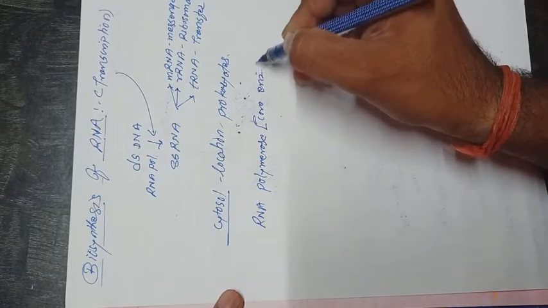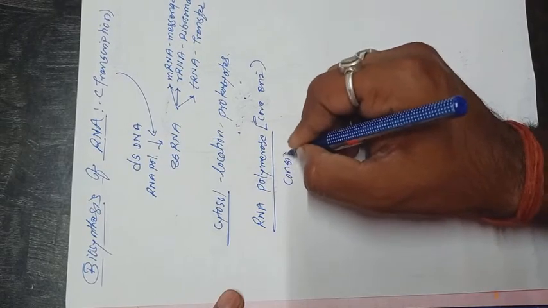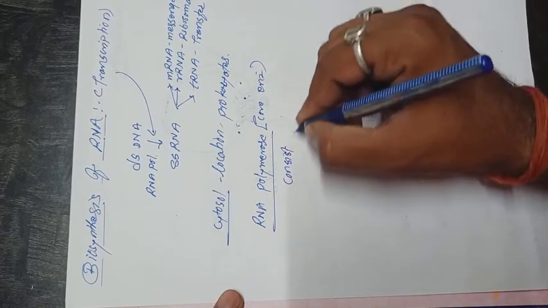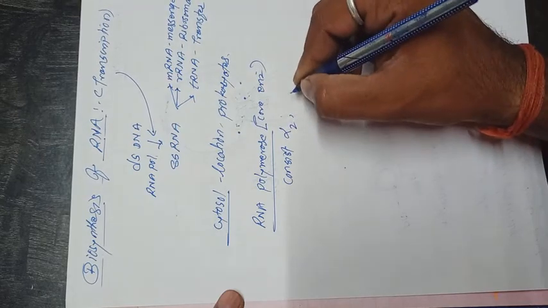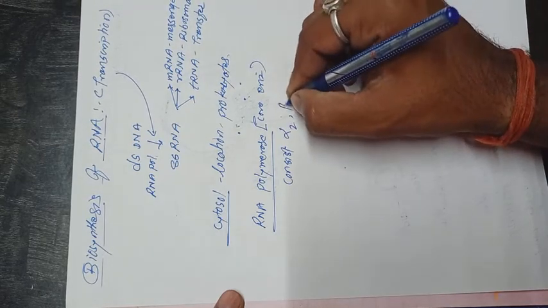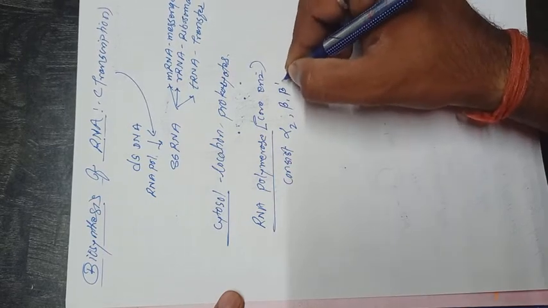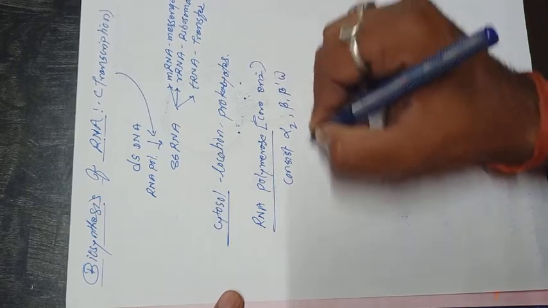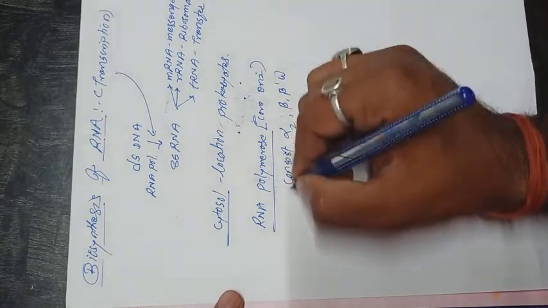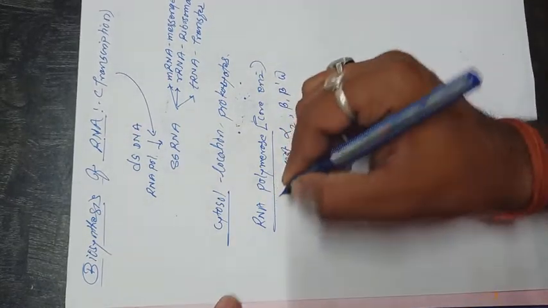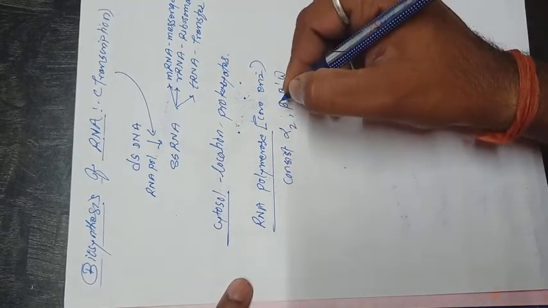It consists of 2 alpha subunits, beta, beta prime and omega. All of these 5 subunits together are considered the core enzyme.